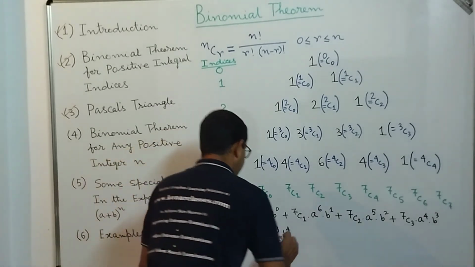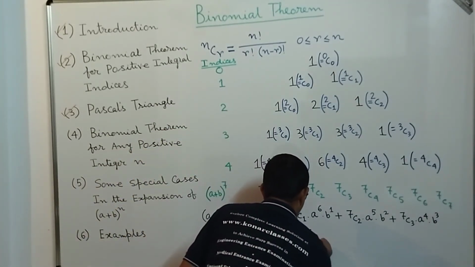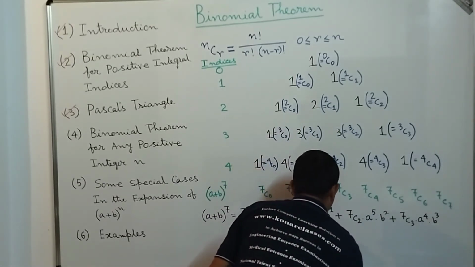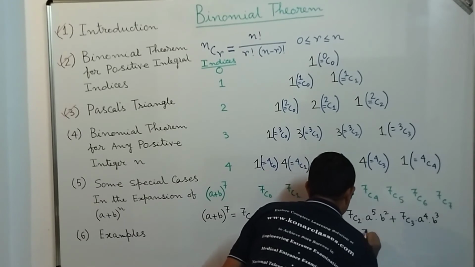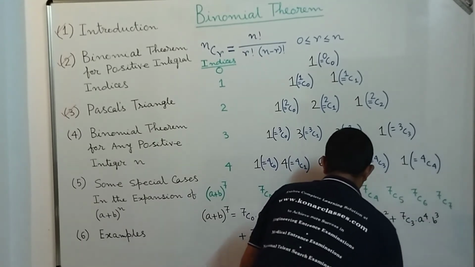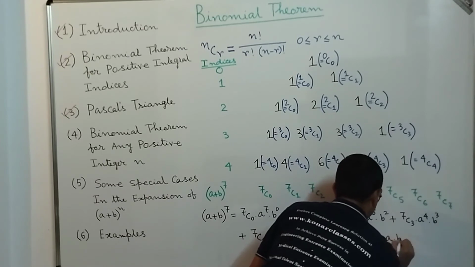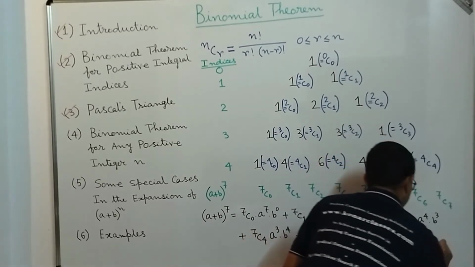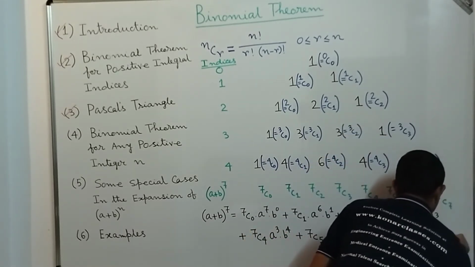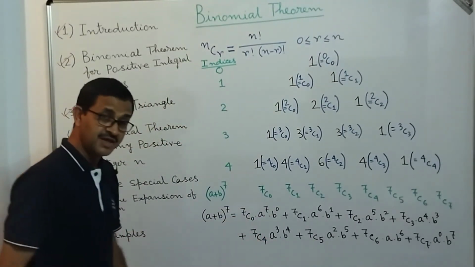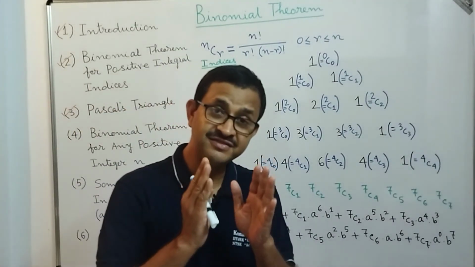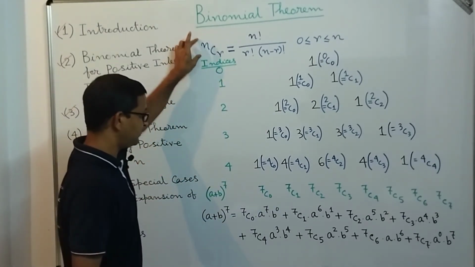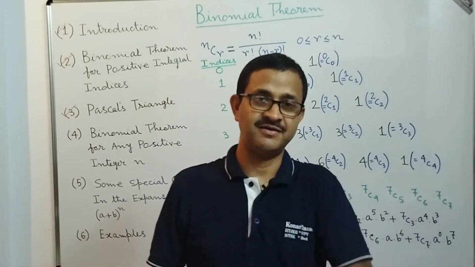Plus 7C5 into a power 2 into b power 5, plus 7C6 into a into b to the power 6, plus 7C7 into a to the power 0 into b to the power 7. That is the expansion, and we are able to find it very easily with the help of the combination formula nCr, without constructing the Pascal triangle.